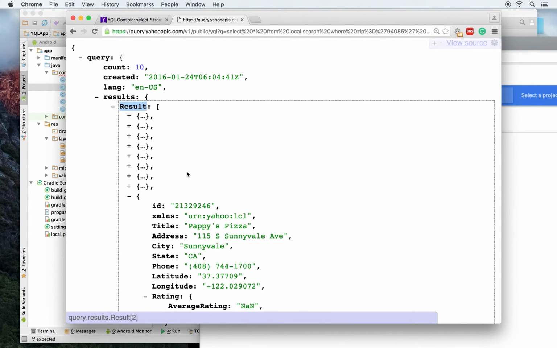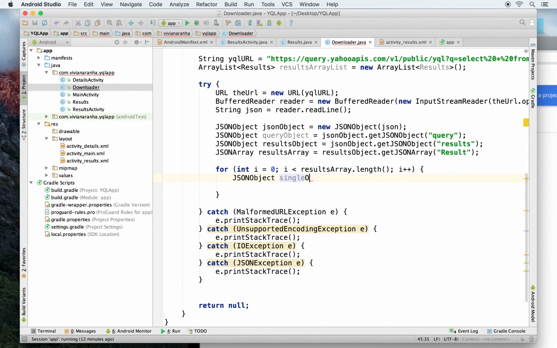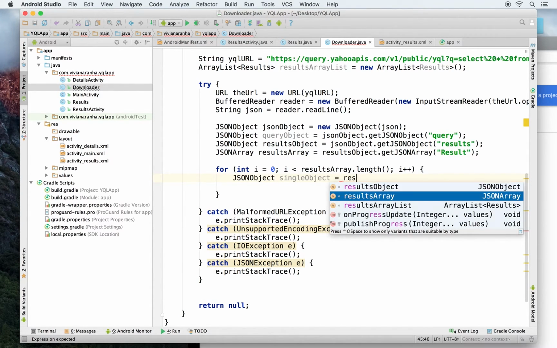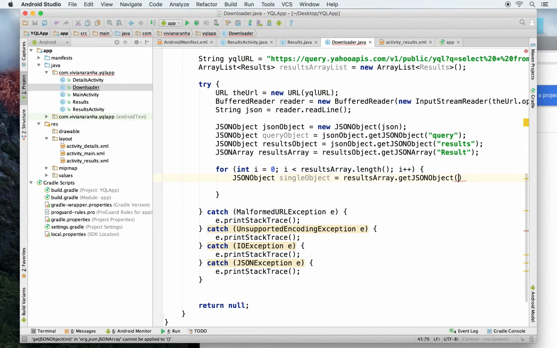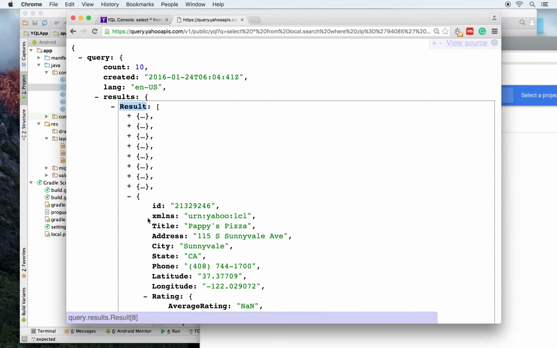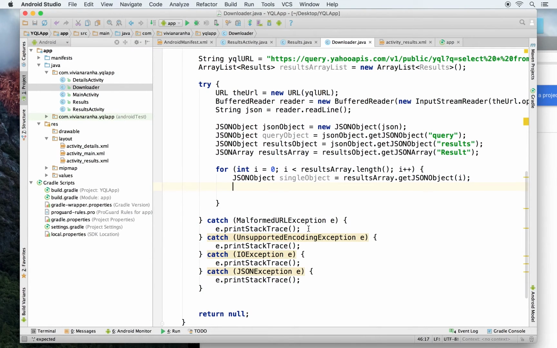So I have to loop through each and every object. So I'm going to say single object equal to results array dot get JSON object at index i. So this will give me the first object, second, third, fourth, fifth, one at a time. So this runs a for loop.